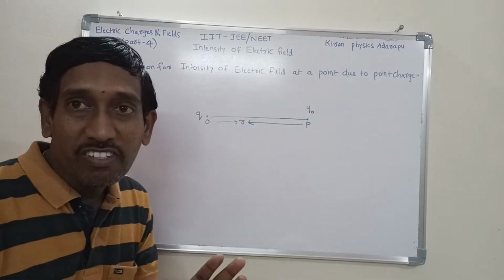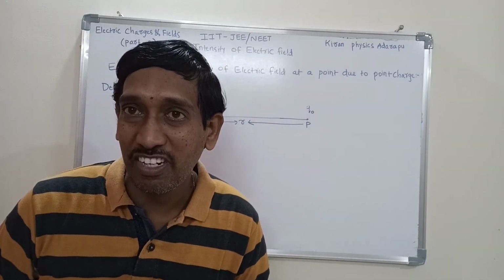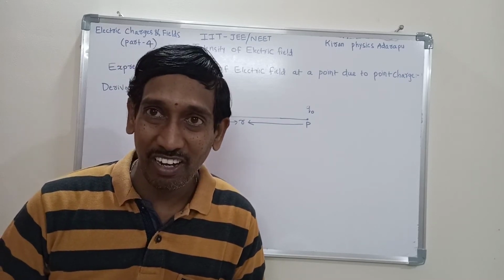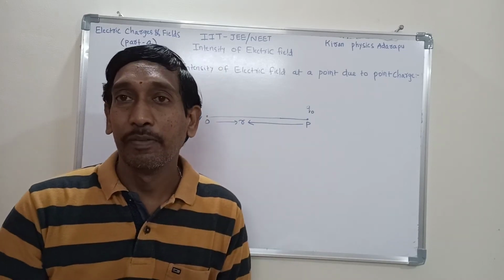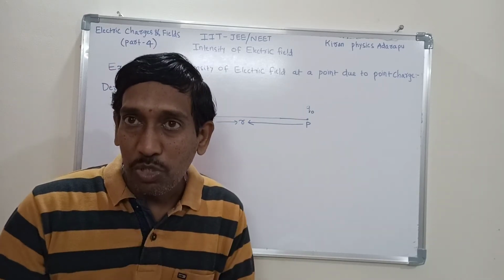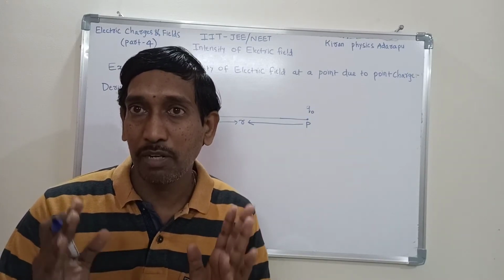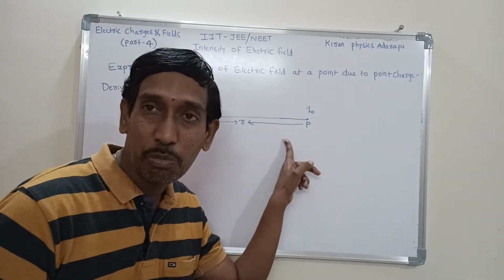Between any two charges there is always a force of attraction or repulsion based on Coulomb's inverse square law. In the previous topic I already explained that. This force of attraction or repulsion between any two charges is called electric force.